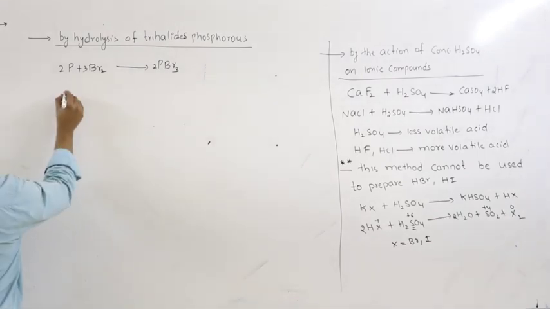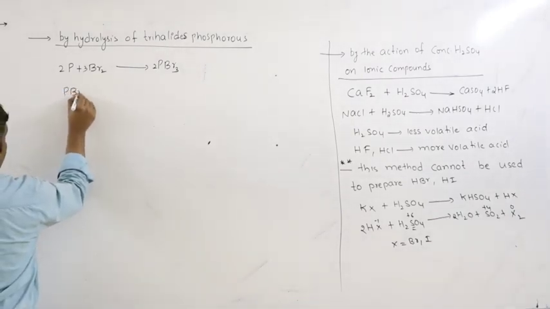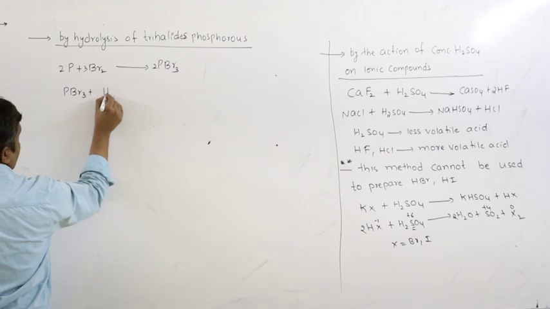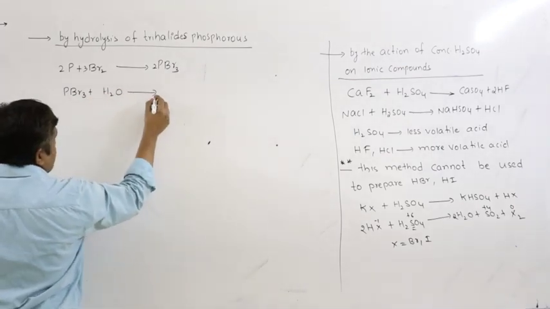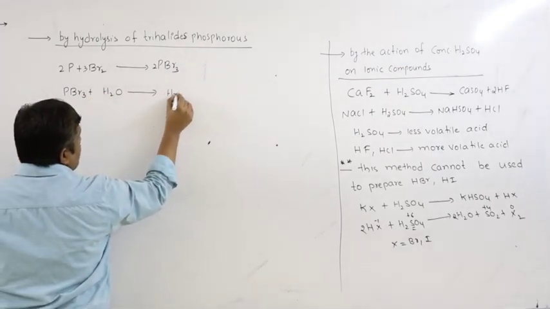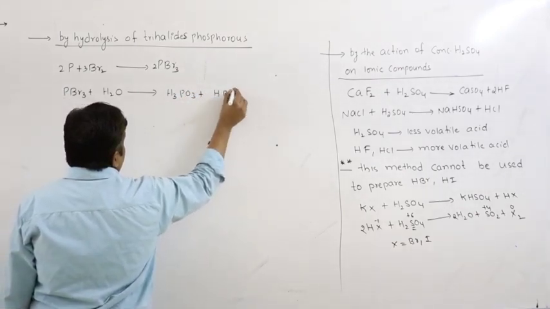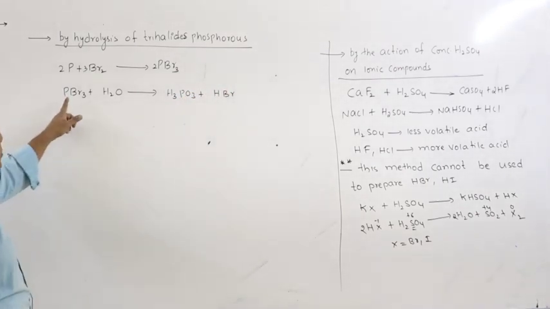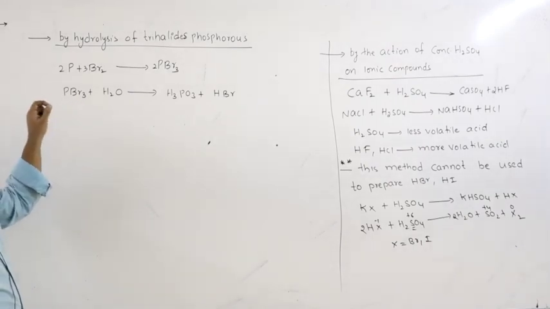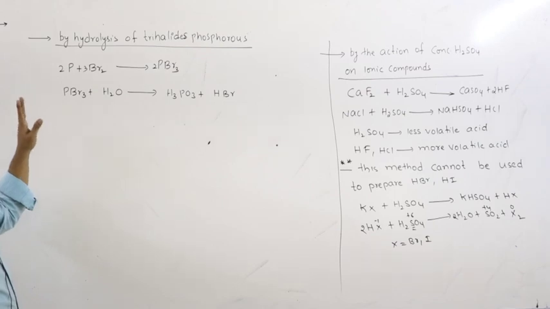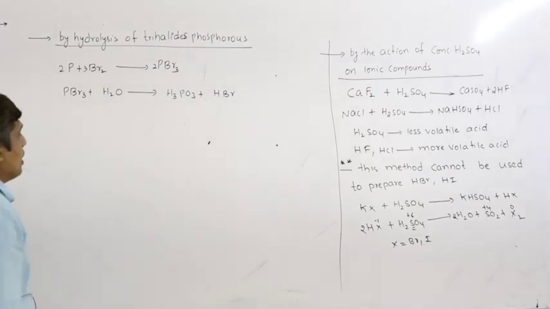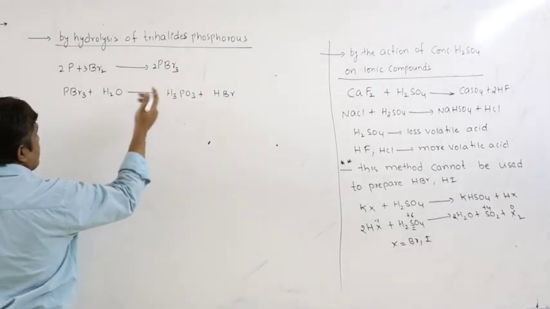The formed phosphorus trihalide, when treated with water, undergoes hydrolysis, forming H3PO3 plus HBr. So remove each halogen and place one OH: POH, POH, POH, nothing but H3PO3, orthophosphorous acid.